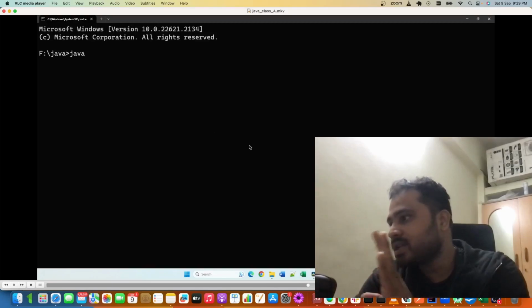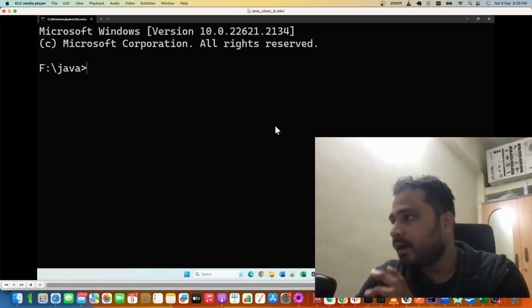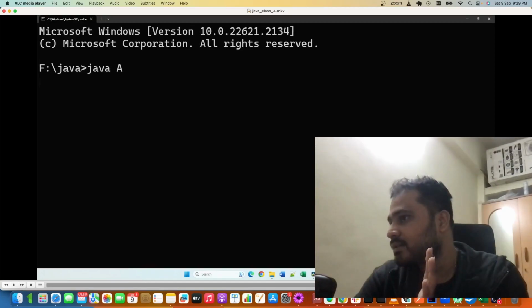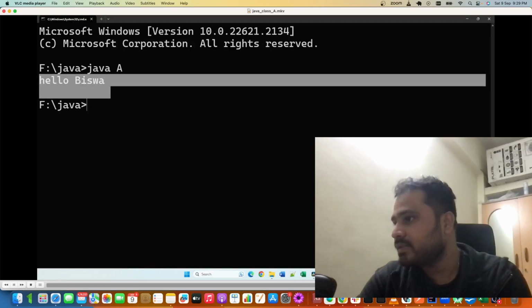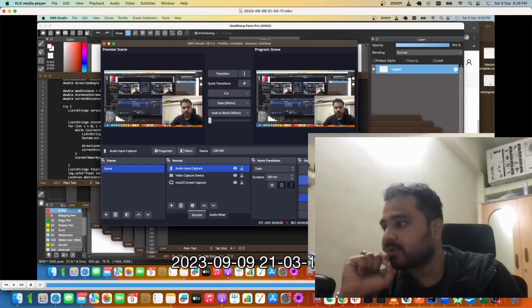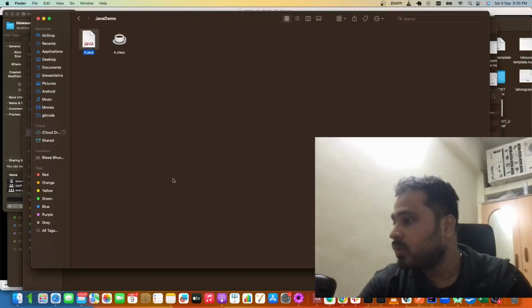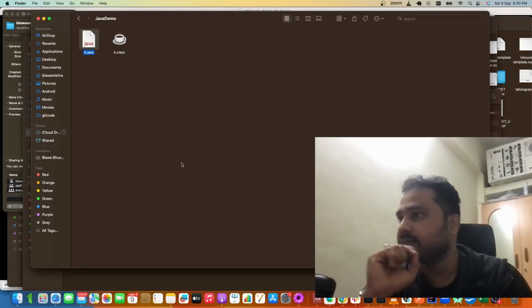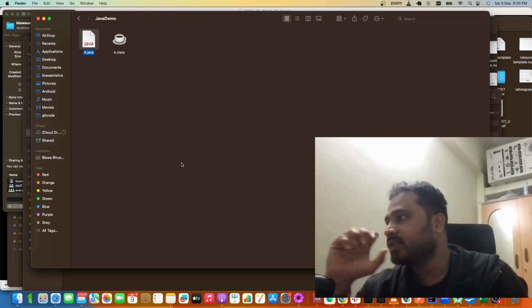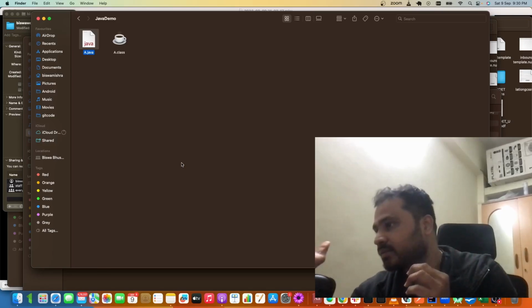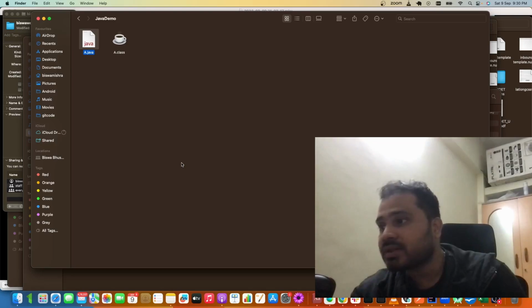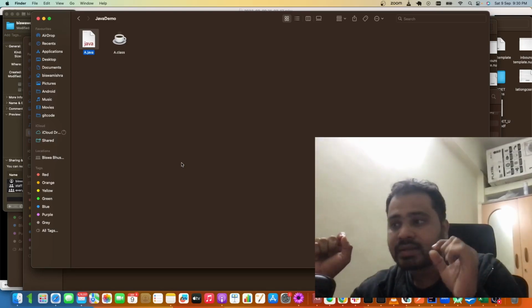On this Windows machine I have JDK installed, so I'll just run my program. java A. If you observe, guys, we are getting the output. So every operating system has its own JVM. Due to that, I can proudly say that you compile on any operating system and run on any operating system. That's why Java works on a slogan called compile once, run anywhere,